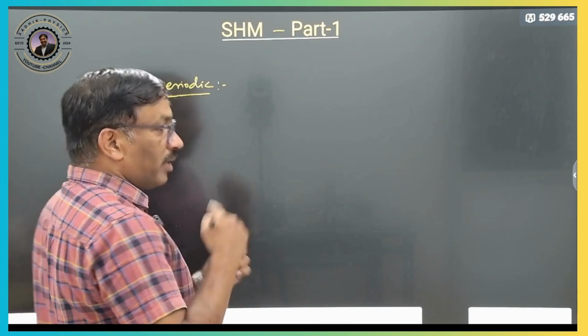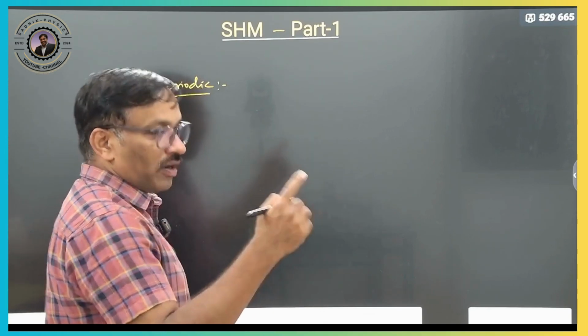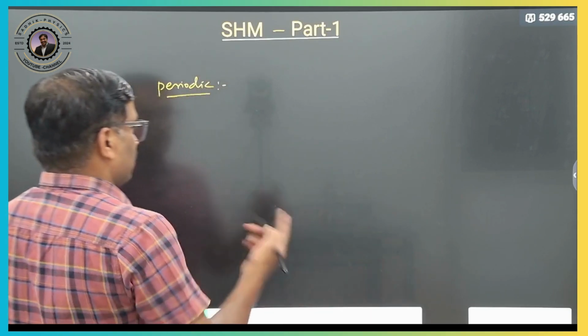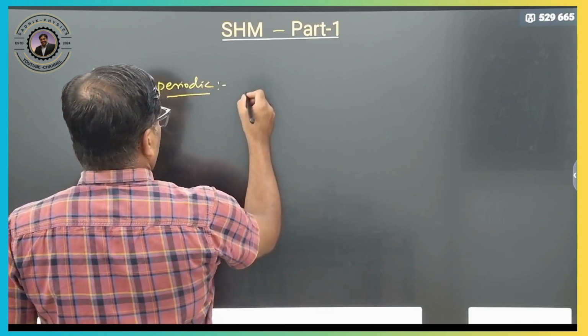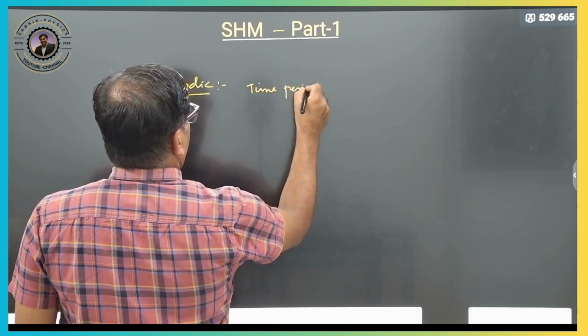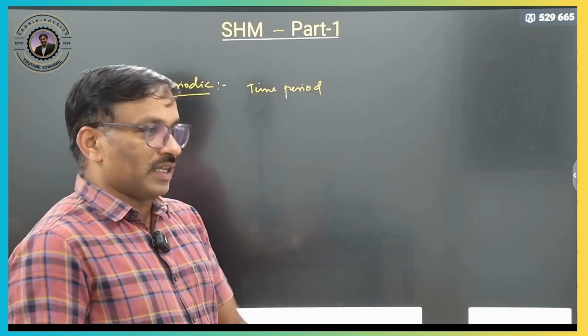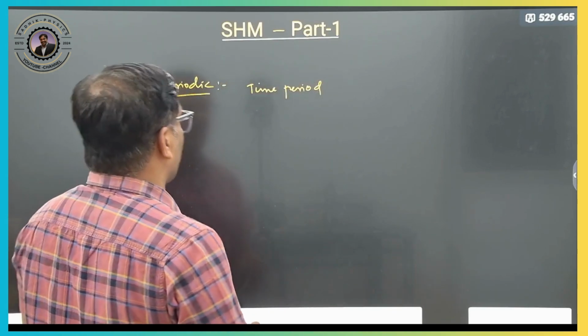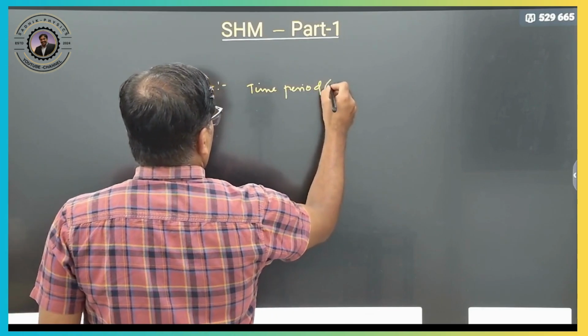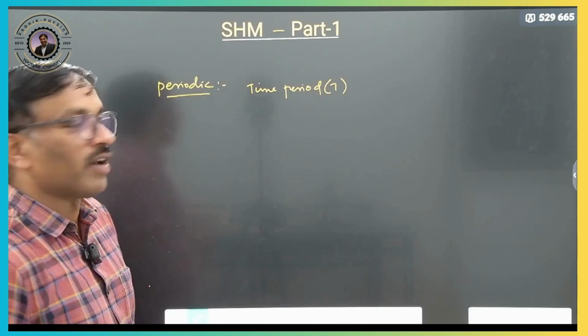The time taken to complete one oscillation, one vibration, or one rotation, that time we call the time period. Clear? The number of rotations repeating after a certain amount of time, like in 1 second the number of rotations made, we call frequency. So time period is nothing but the time taken to complete one oscillation or one vibration.